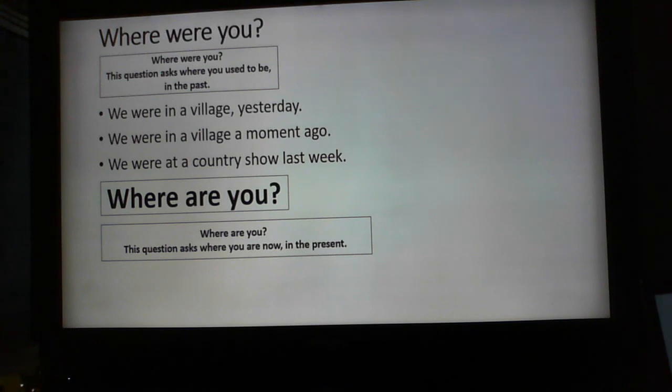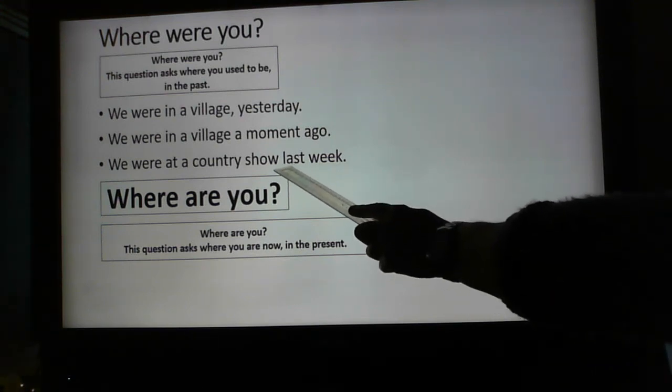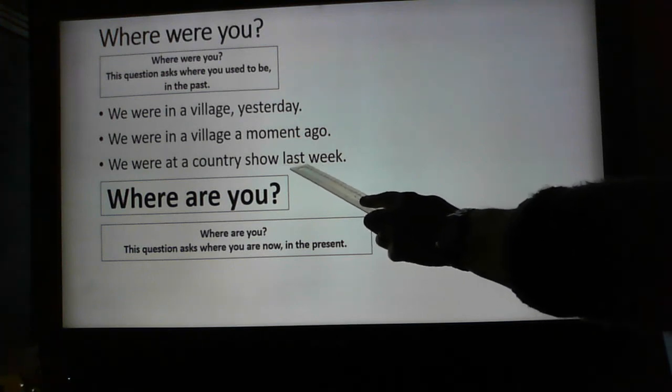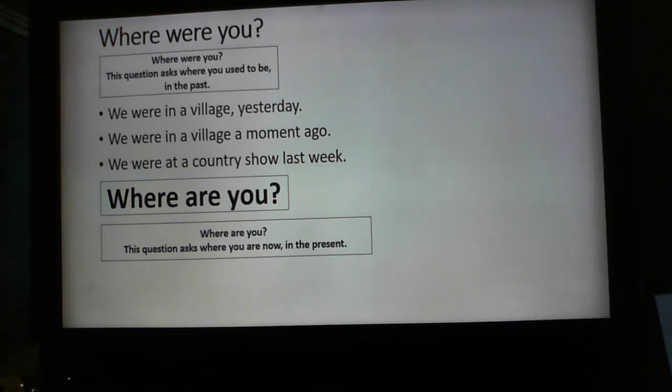Or, we were at a country show. I might just say that. We were at a country show, to tell Kate place. But I might want to add a little bit of information and say when. So last week. We were at a country show last week. If the question's asked in the present tense, where are you? This question's about now. So I'm going to answer the question as though I'm still there. We are in a village. We are at a country show.